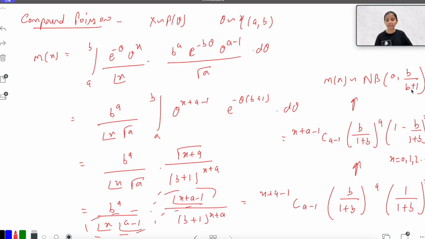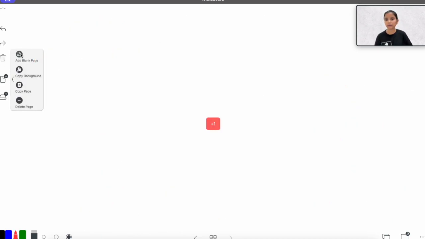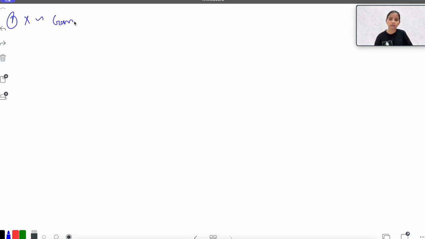Okay, so simultaneously discussing the mixed distribution, we have also talked about Poisson distribution, negative binomial, and some basics like what the PDF of them looks like, beta distribution, all these things. Now here let's talk about this gamma a comma b. When I have talked about this distribution, that x is following a certain kind of distribution gamma a comma b, I'm having this kind of distribution. So what is the domain of this distribution?